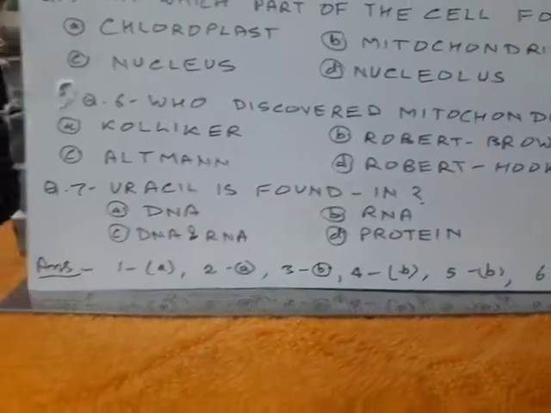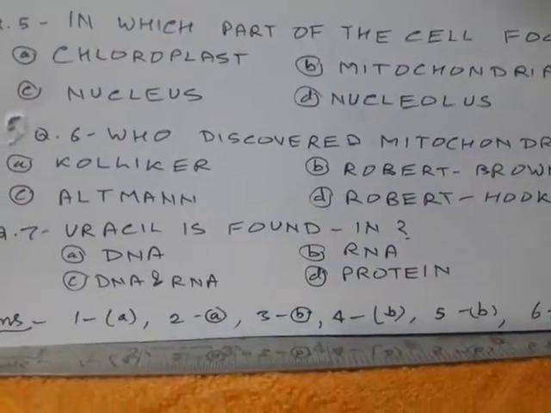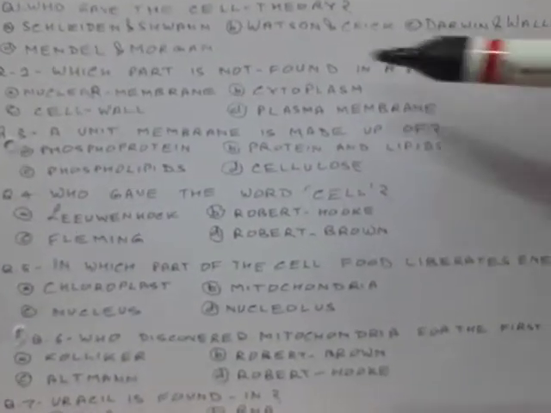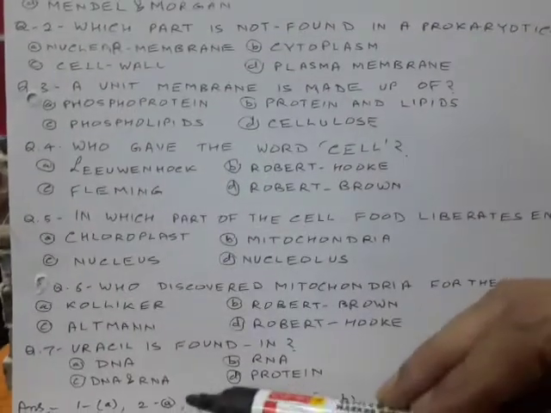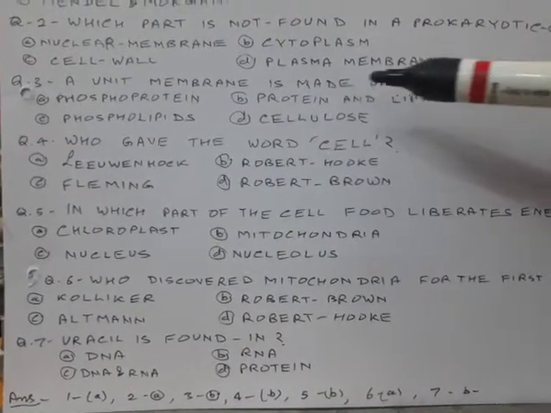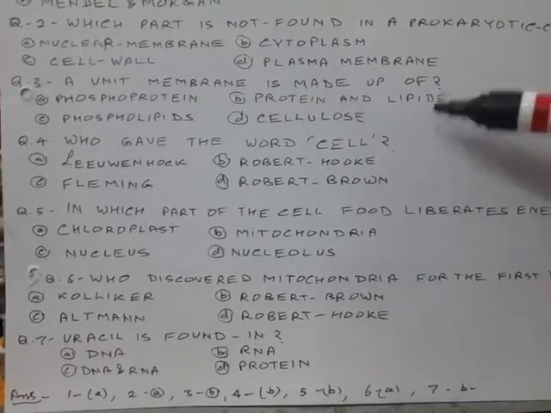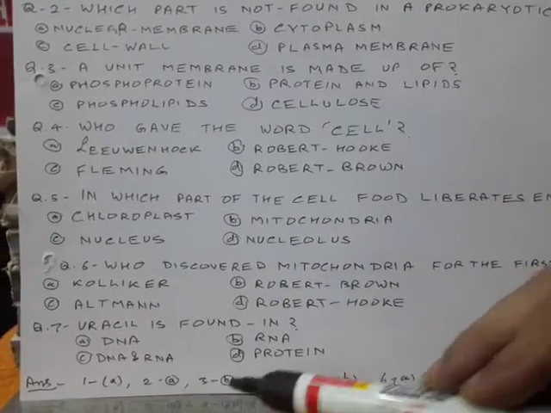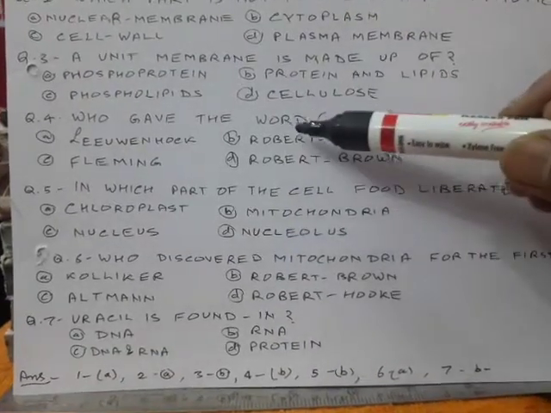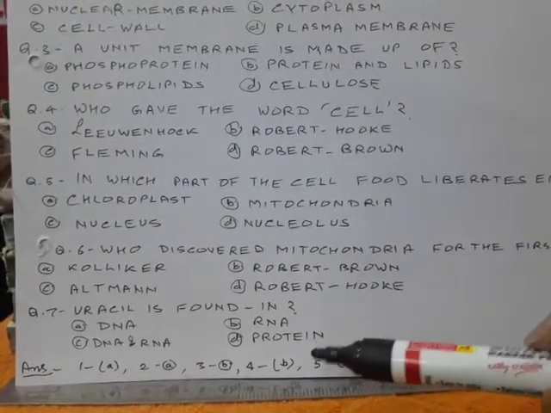The cell theory was given by Schleiden and Schwann. Question 1, A. 2. Which part is not found in a prokaryotic cell? The nuclear membrane. 2, A. Third, a unit membrane is made up of protein and lipids. Fourth, who gave the word cell? Answer is B, Robert Hooke.